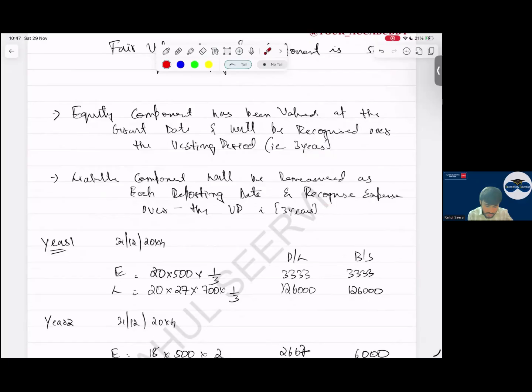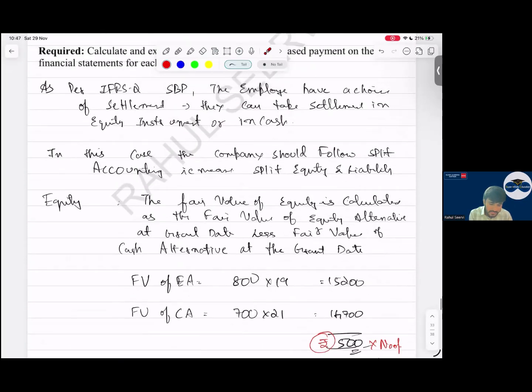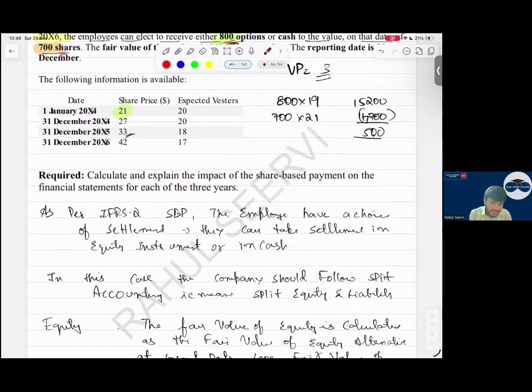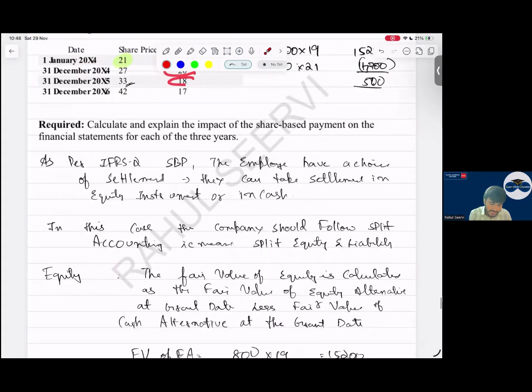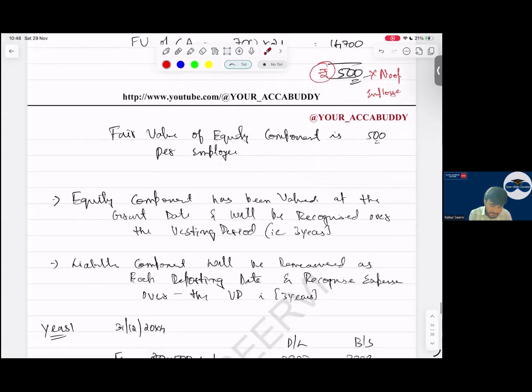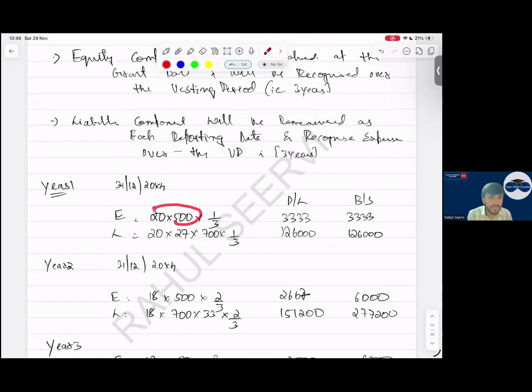So 20 employees are expected to vest at the first year end, and then 18 and then 17. So what will I do? 500 into 20 into 1 by 3. This will go to P&L, and this will go to balance sheet equity. Then for cash settled share based payment, follow the normal accounting.